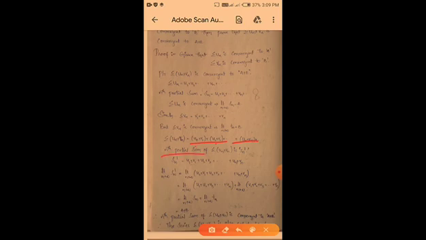So nth partial sum of summation un plus vn is Sn dash. Okay, so here we have to take nth partial sum of summation un plus vn is Sn dash. So Sn dash is equal to u1 plus v1 plus u2 plus v2 plus up to so on plus un plus vn. Okay, so we have to apply limit on both sides. So limit n tends to infinity Sn dash is equal to limit n tends to infinity u1 plus v1 plus u2 plus v2 plus up to so on plus un plus vn.